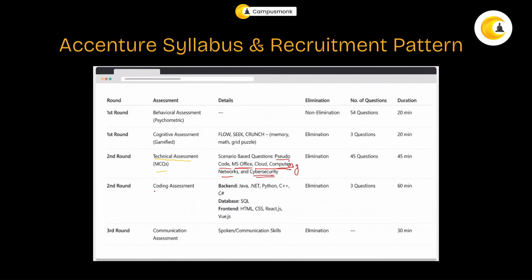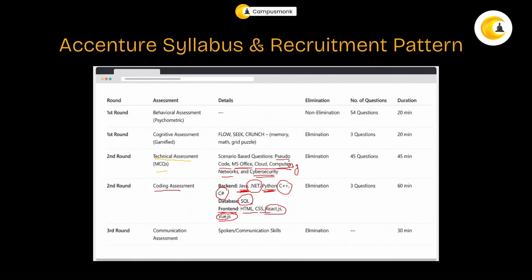Okay, and in coding assessment, definitely we are going to code in Python and Java. You can definitely use .NET, C++, C Sharp. Okay, whatever you prefer your language to be, you can use that. But for today we'll be focusing on two languages, Java and Python. Then we'll definitely see a question related to SQL, how you can get those questions, and we'll see few application designs using HTML, CSS, React JS, or Vue.js, whatever you think you're comfortable in, or whatever the question will demand us to do.